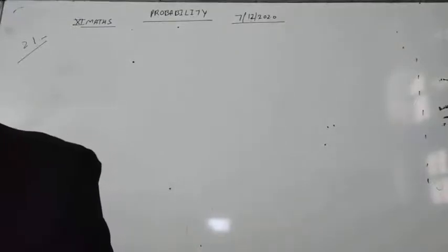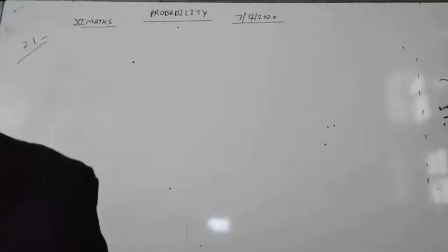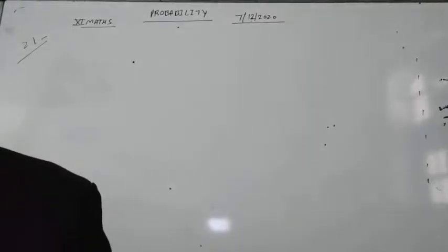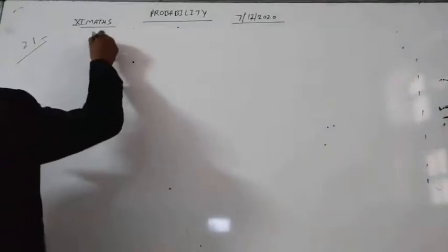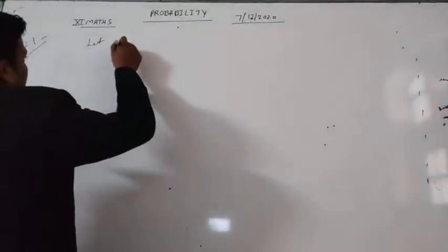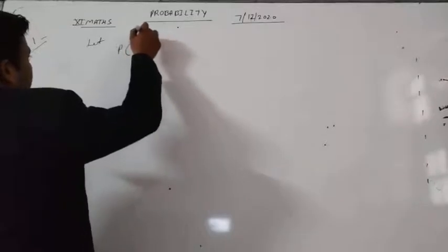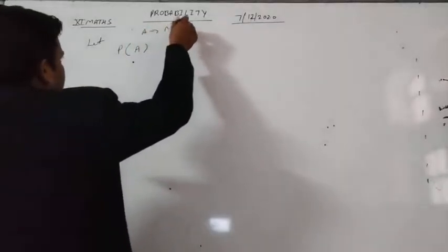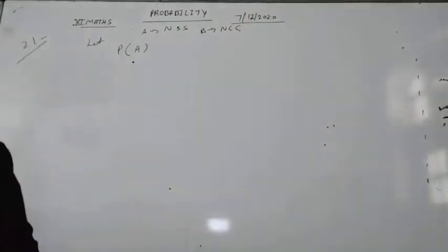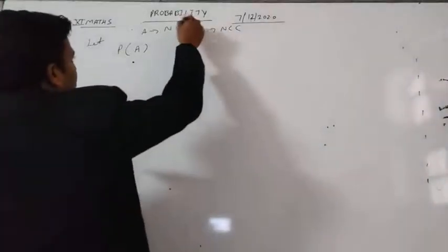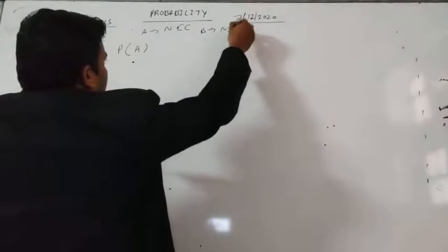32 by 60, and 24 students opted NCC and NSS. So the probability of A intersection B will be 24 by 60. Let A be for NCC and B for NSS.